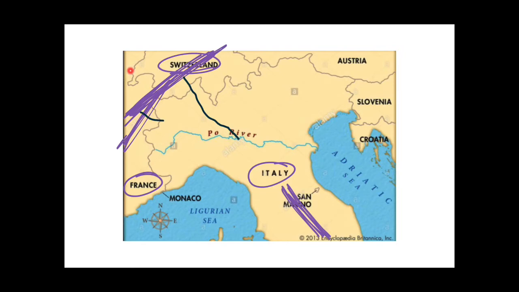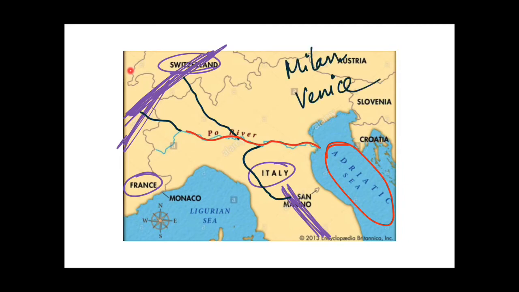Like this, they are joining this Po River. And I also told you that some of the streams are also coming from these Apennine Mountains and joining here. And finally, this Po River is flowing into the Adriatic Sea. This is the Adriatic Sea. And one more important thing, guys: Milan and Venice, which are important cities of Italy, are located on this Po River. So both these cities are located on this Po River.